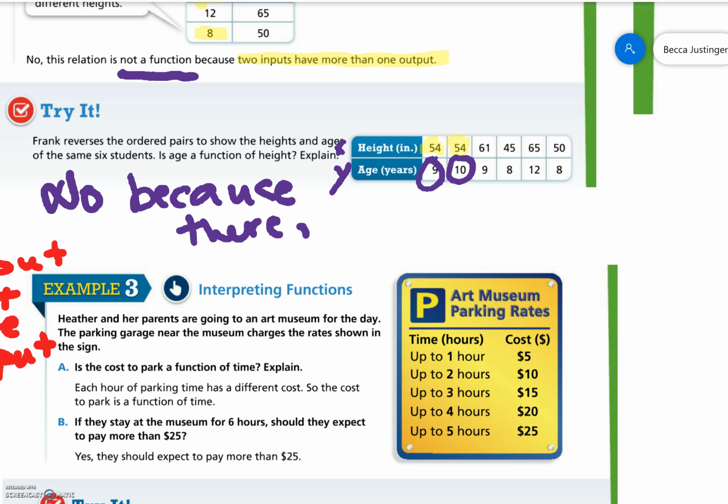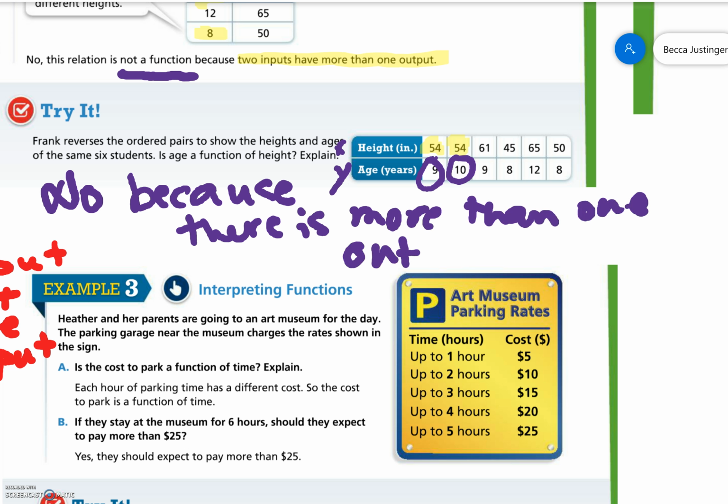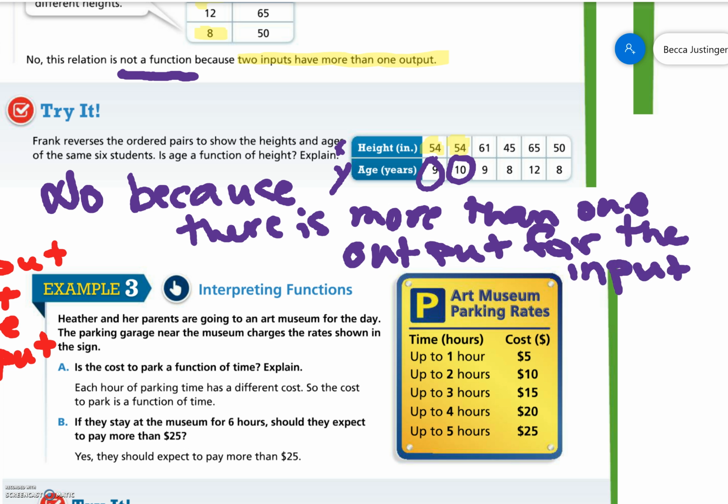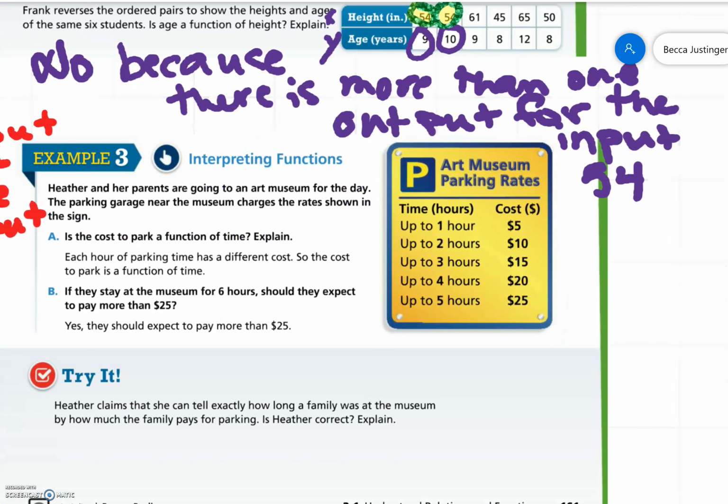there is more than one output for the input 54. Okay, so again, remember an easy check is whether the X values repeat. But that's not good enough for the explanation. You can't say because the X values repeat. You've got to say there's more than one output for the input.